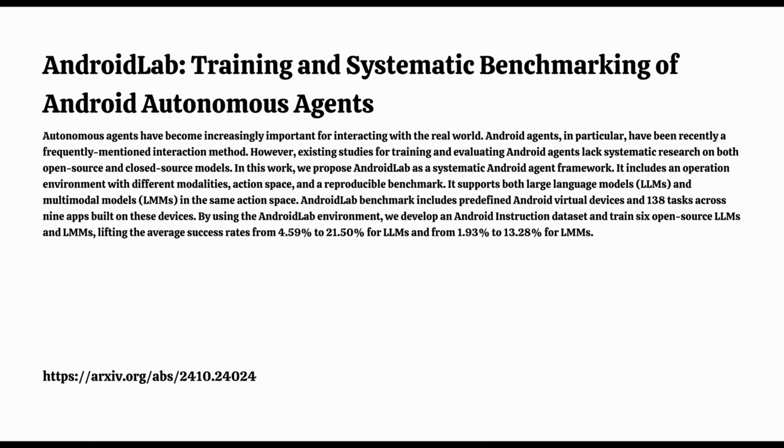Exactly. Got it. So we've got the testing ground, the tasks, the scoring system. What did they find? Who's winning this digital butler showdown? Well, the results, they're fascinating, and they really show just how competitive this field is. And you know what? It may not be what you expect. Oh, now you've got to tell me. Don't leave me hanging. All right, all right.